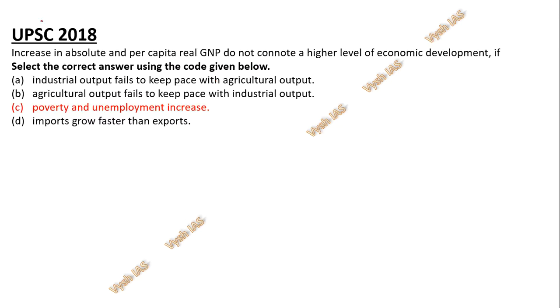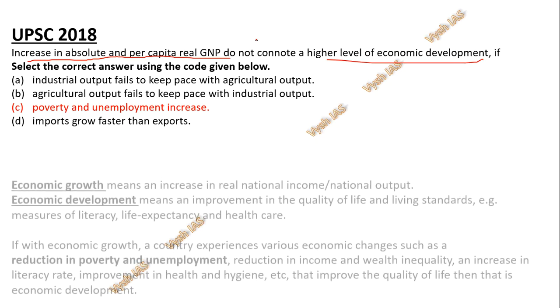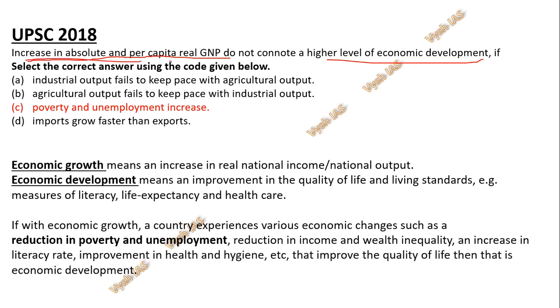Other question: increase in absolute and per capita real GNP does not connote a higher level of economic development. You have to understand two terms: economic growth and economic development. I have taught you already in the Ramesh Singh chapter. The first thing written here is called economic growth. When the numbers increase, meaning an increase in real or national income or national output, this is called economic growth. So this question basically is saying economic growth does not connote a higher level of economic development if poverty and unemployment increase.